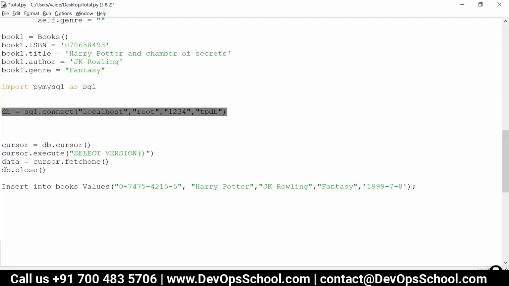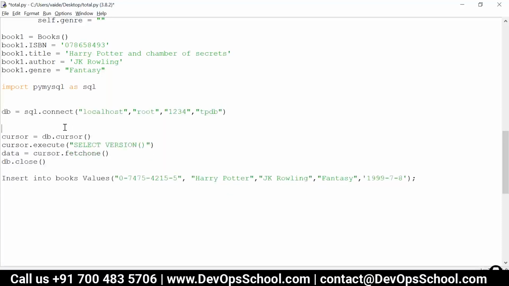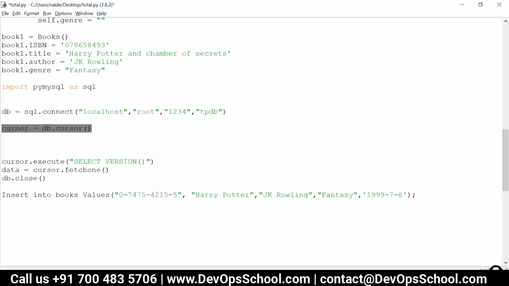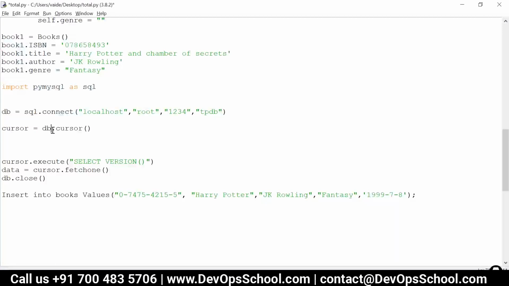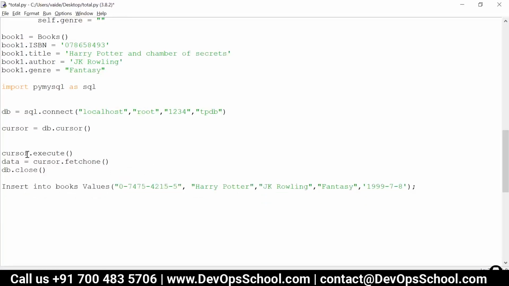Now, once the connection is established, the next step is using that connection object. We need to get a cursor. Cursor is nothing but a pointer using which we are going to execute the queries. Just like I executed the query over here, describe books, or maybe insert into the table or select from table, whatever query I'm writing, this cursor is going to help us execute that query. So here, instead of writing select version, I'm going to write the SQL query.